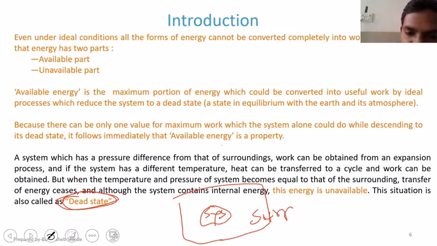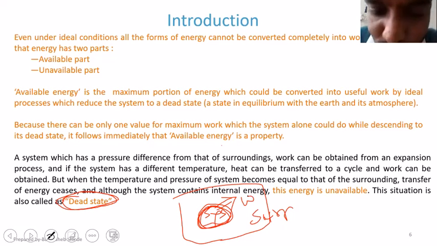So the dead state is a situation of the system which makes it impossible to extract work from that system, right? If there is some system that has some pressure and temperature potential, then I can use that pressure and temperature potential to have useful work output from the system.